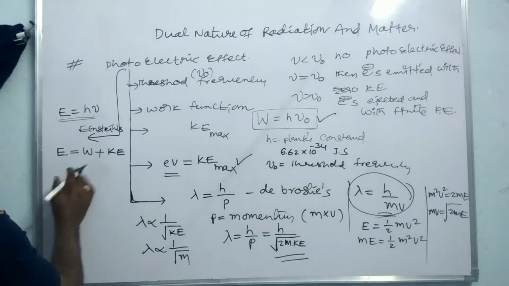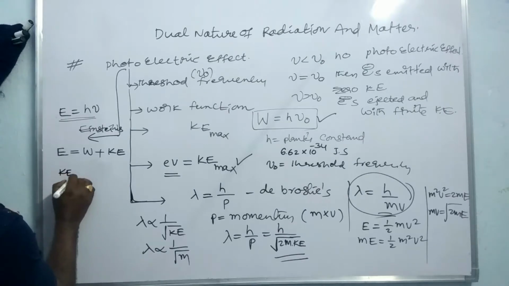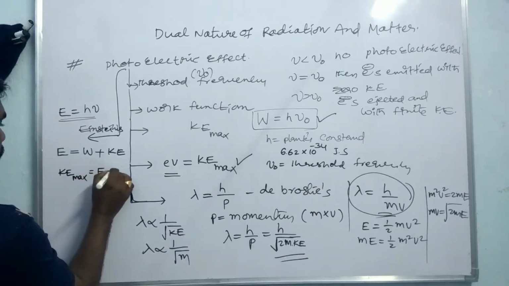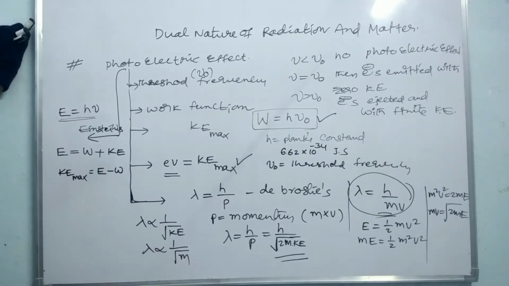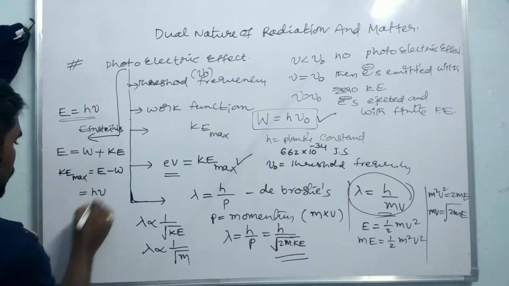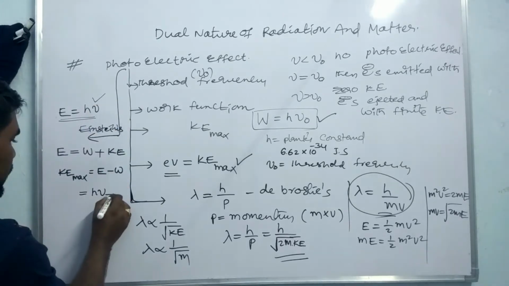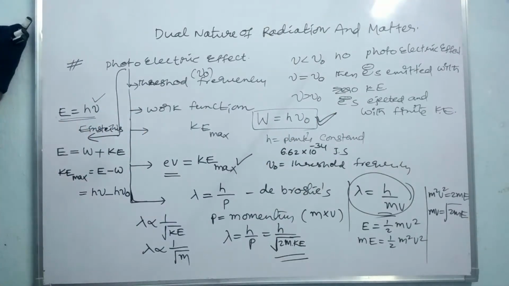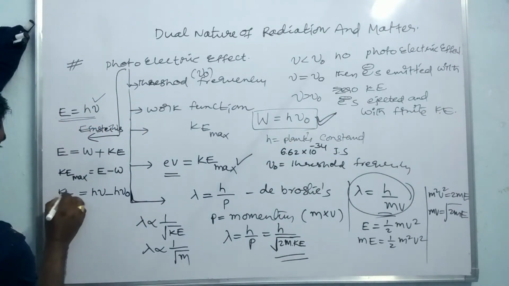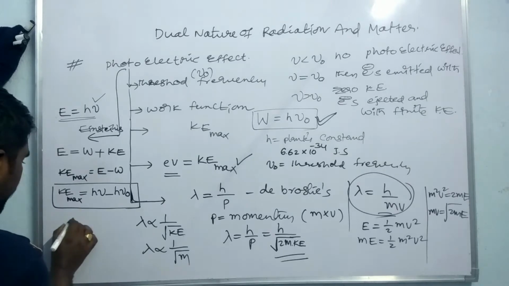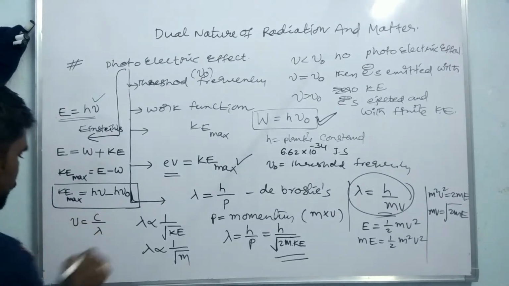Here we can write that KE maximum is equal to E minus W. E is the energy, which is nothing but h nu, so E is equal to h nu, and W is equal to h nu naught. So this is KE maximum, the photoelectric equation, Einstein's photoelectric equation, where frequency nu is equal to c by lambda.